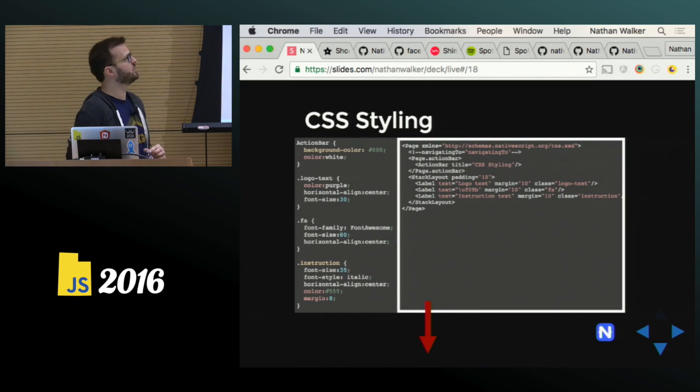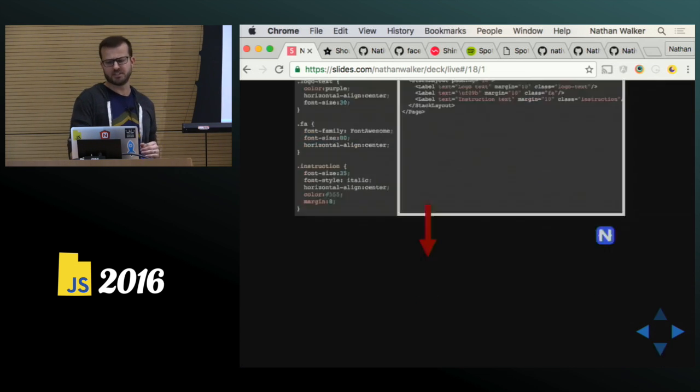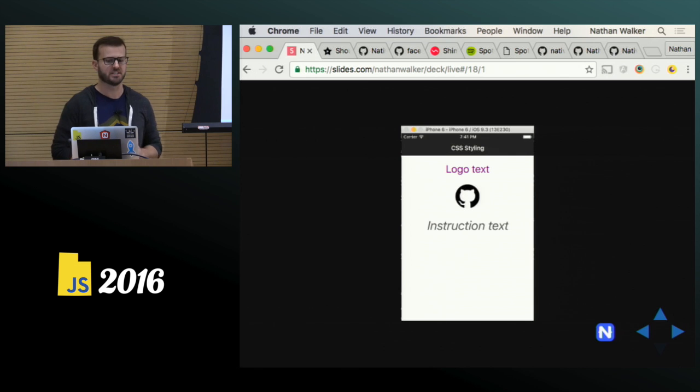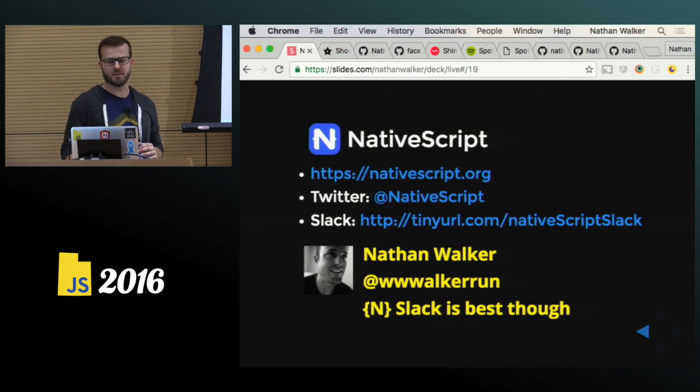And then, of course, it wouldn't be super nice if you couldn't style these things with CSS. So there is rich CSS support. It grows every day. Right now, I couldn't throw a percentage out there, but a good number of CSS properties are supported, I will say. And they're continuing to add new support in each point release. But this is an example of course, just a standard CSS-styled native view with labels and a font icon.